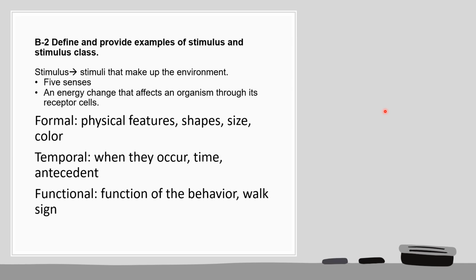And then there is a functional stimulus class, and this is the function of the behavior. So for example, when you're given a walk sign that signals you to walk, you walk because of the function of the sign. So function of the behavior for functional stimulus class. Stimulus, 5 senses.